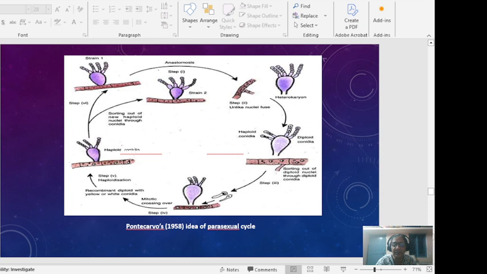So this is Pontecorvo's 1958 idea of parasexuality. You can see strain 2. Step 1 reduces the nuclei. The heterokaryon is produced, and the diploid conidia will again develop into a new mycelium. So you can see the haploidization process of parasexuality.